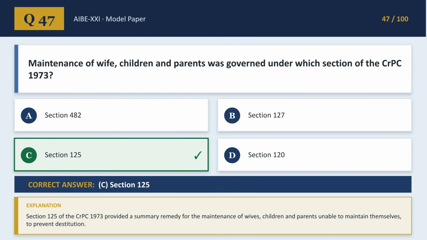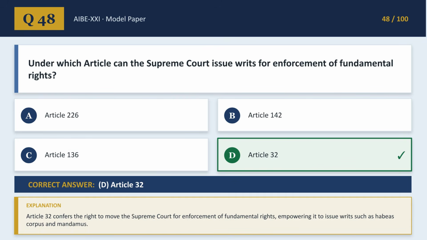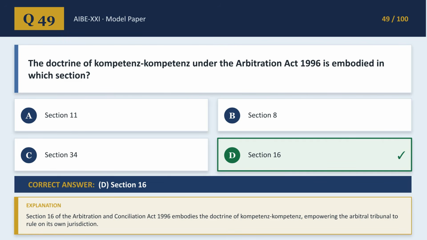Maintenance of wife, children, and parents was governed under Section 125 of the CRPC 1973. This provided a summary remedy to prevent destitution for those unable to maintain themselves. Article 32 empowers the Supreme Court to issue writs for the enforcement of fundamental rights, such as habeas corpus and mandamus. The doctrine of competence-competence under the Arbitration Act 1996 is embodied in Section 16.